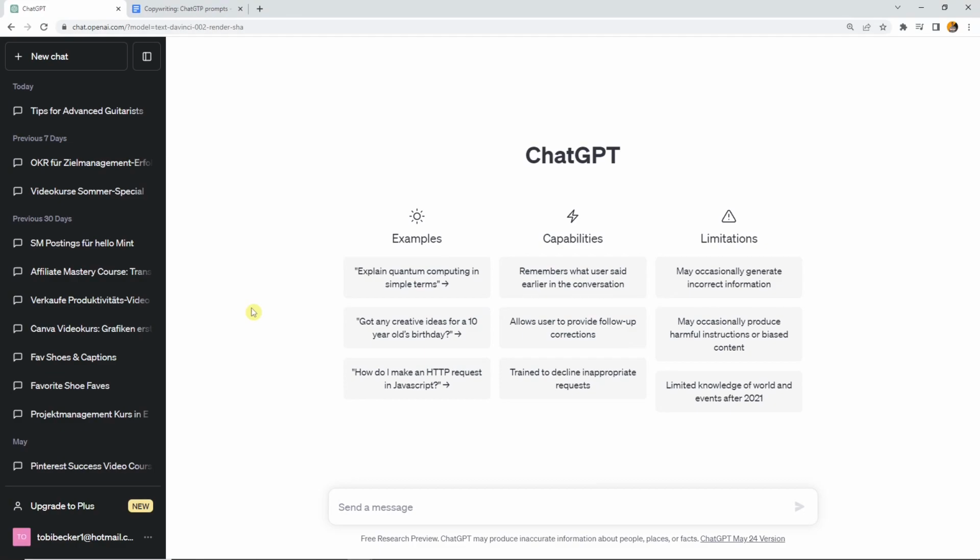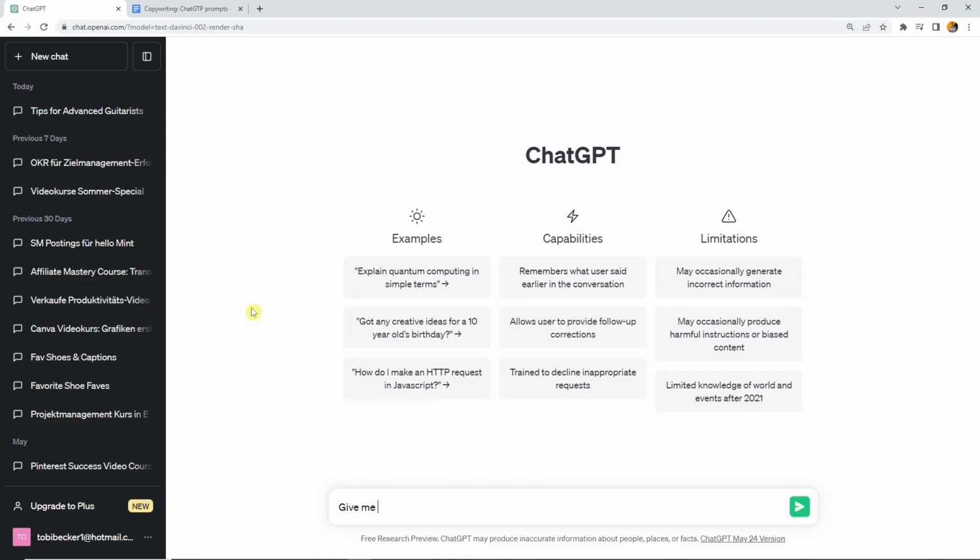Let's now try to use common copywriting techniques like the AIDA formula, like the Quest formula, but also the 4P formula with ChatGPT. For that, it would be good to already have a text that is simply a summary of what you want to now kind of redo with one of these methods. But before we do that, we can simply ask ChatGPT,